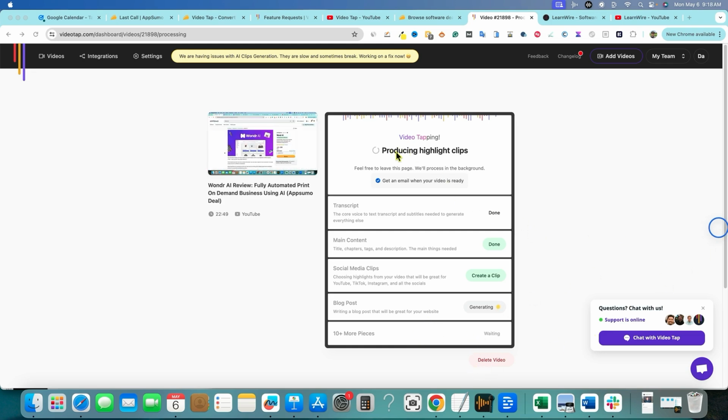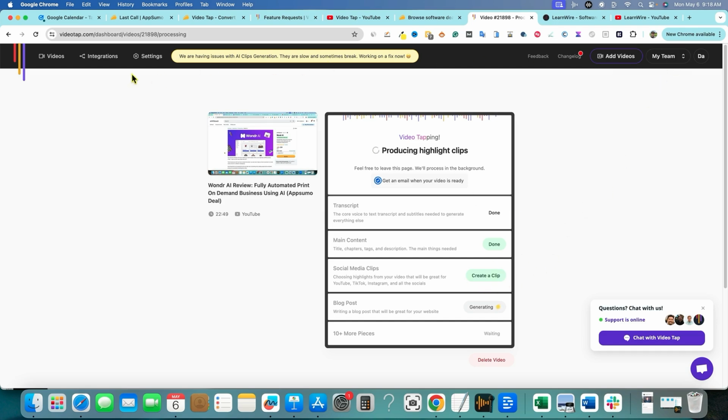While it's continuing to produce the highlight clips and so forth, it does say that it will send you an email when your video is ready. That is checkmarked. Looks like you can uncheck that if you want. We'll go ahead and leave it checked, see what that looks like. We're going to go and take a look at this.